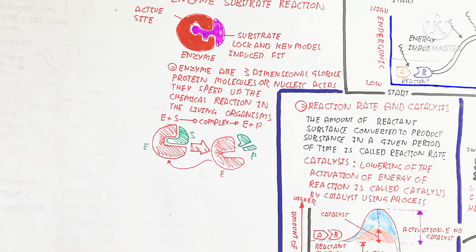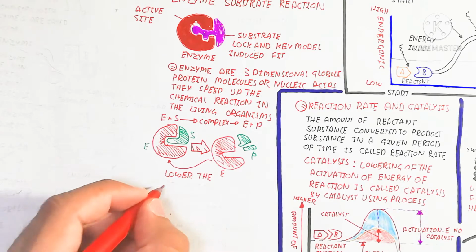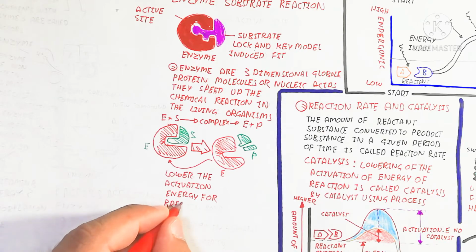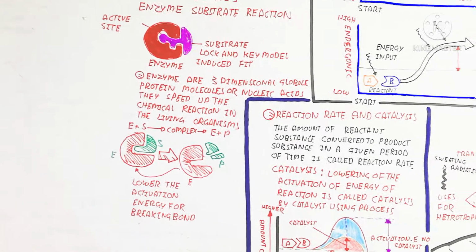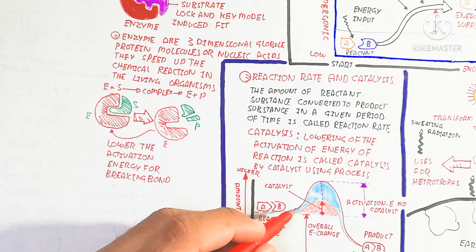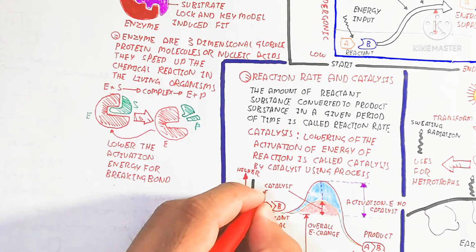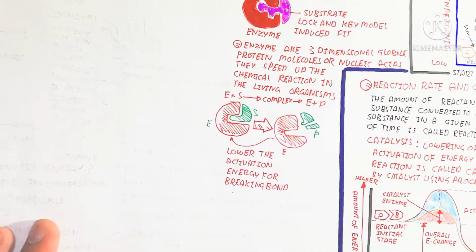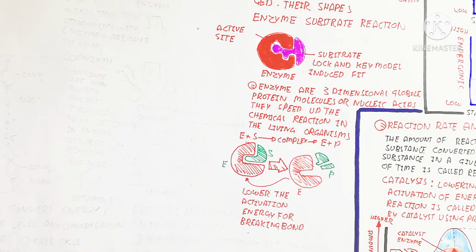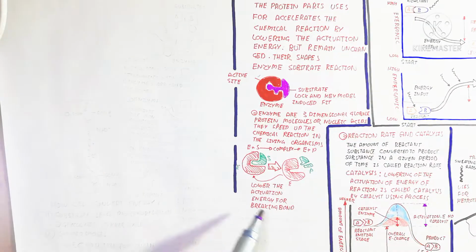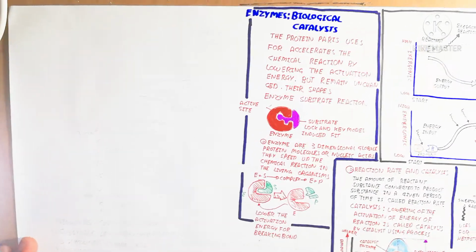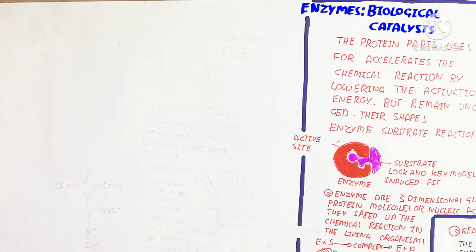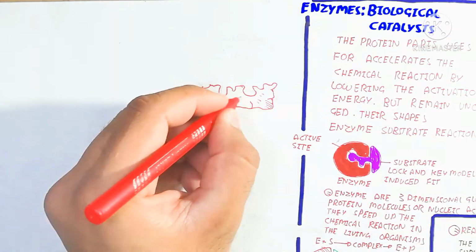So here the enzyme and substrate complex will be formed, and that converts into the enzyme plus product. It lowers the activation energy for breaking a bond. You can see here the catalyst, which is the enzyme. When the enzyme is used, it lowers the activation energy, which means the requirement of energy is lower. Without enzyme, there would be a high energy requirement.